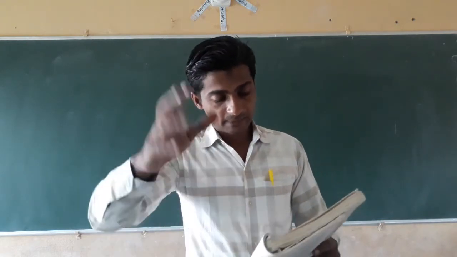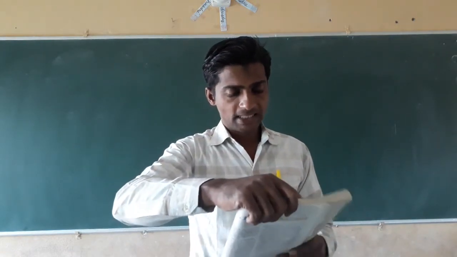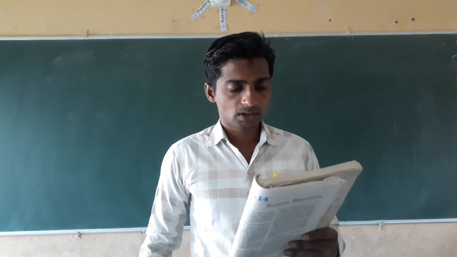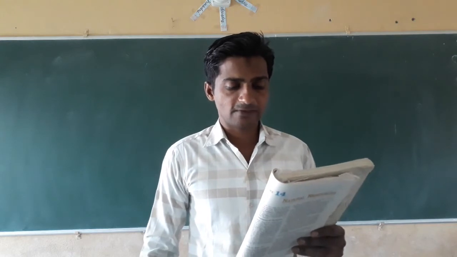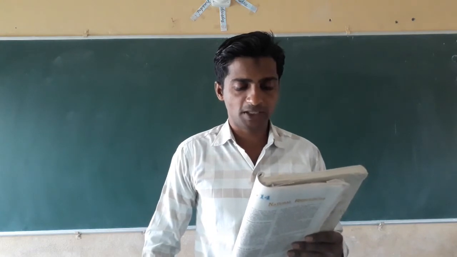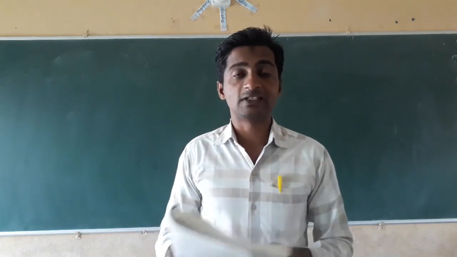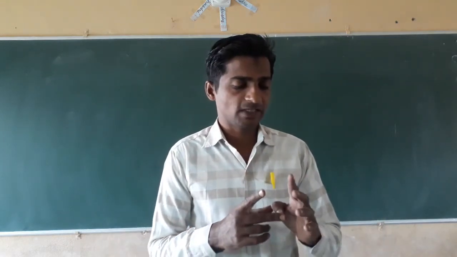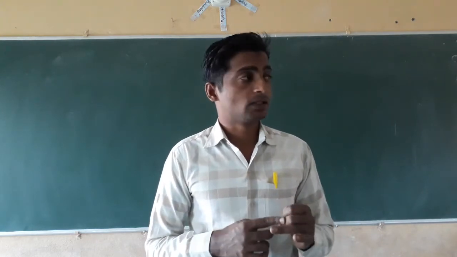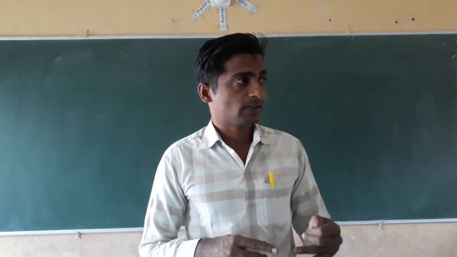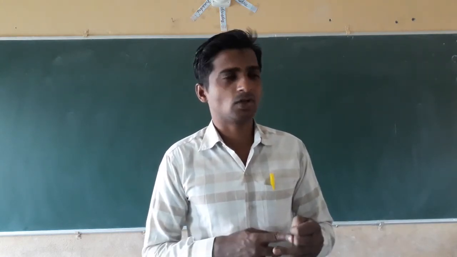Then the third question: conduct a survey on your neighborhood to find out what the three most common diseases are. Suggest three steps that would be taken by your local authority to bring down the incidence of these diseases. Any three common diseases that occur in your area, see, one is typhoid, the second one is malaria, then the third one you can take any other disease. Typhoid, malaria and cholera we can take.